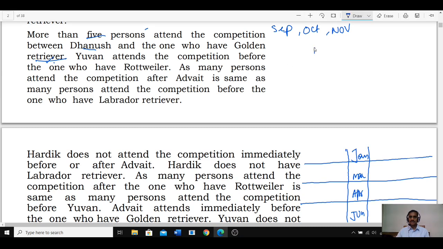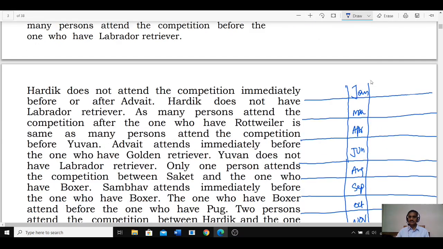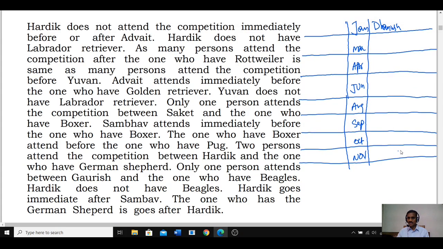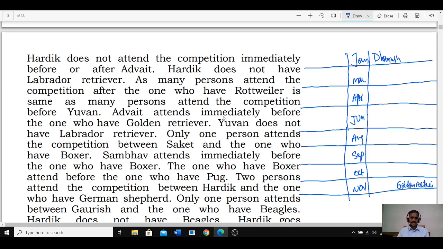Now Dhanush, first let us take Dhanush at this place, and as Dhanush is here, then more than 5 gap, but golden retriever is at this place. And Advait attends immediately before golden retriever.